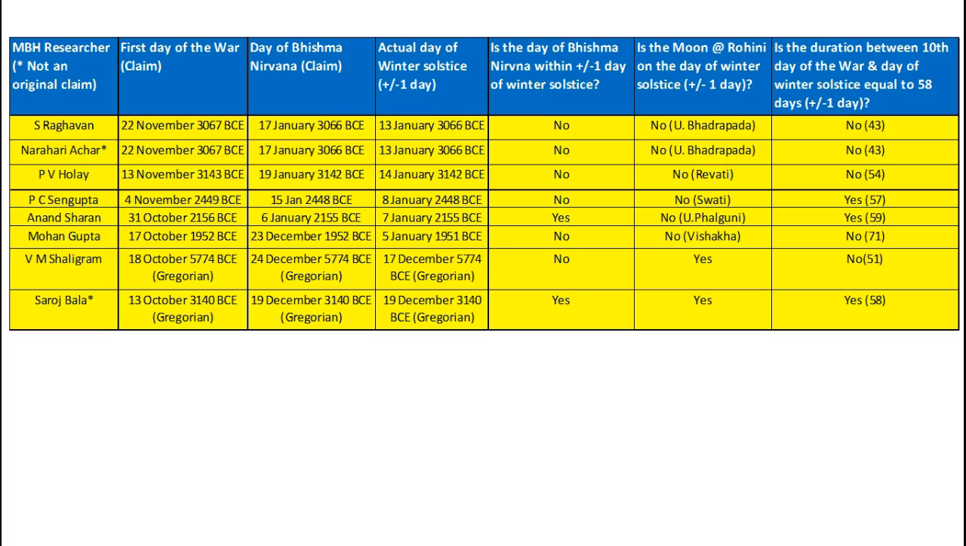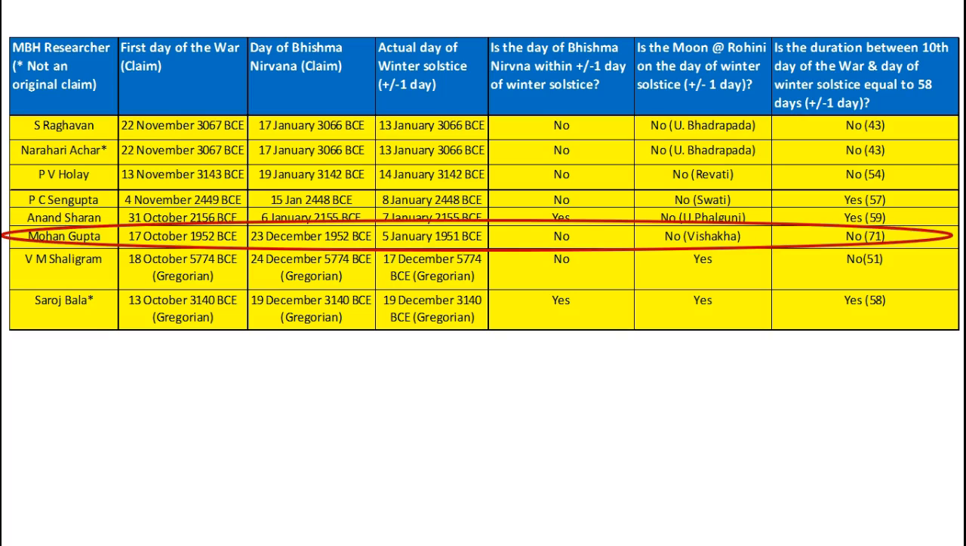Okay, for example, let's take this evidence of Bhishma Nirvana. There are more than 23 observations, but there are a good number of researchers who have only employed 2 out of these 23. Now, 2 of these researchers have presented just before us. For example, Professor Mohan Gupta. And what you find is, again, he focused only on 1 of the 23 plus observations. And you know what? It fails on both counts.